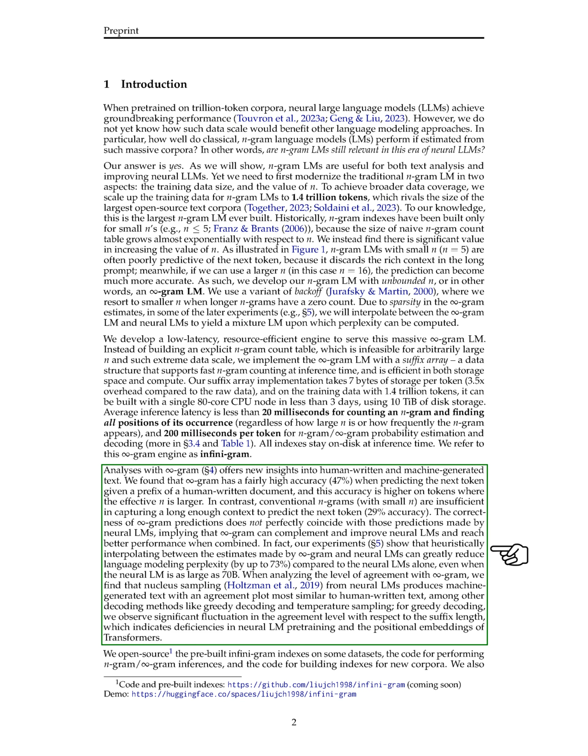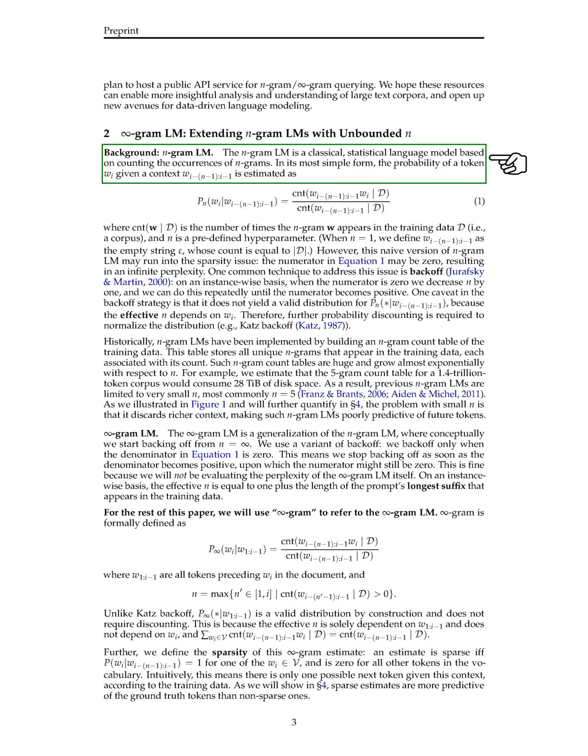Section. Extending N-gram LLMs with unbounded N. We're discussing a type of language model known as the N-gram language model, which is a traditional statistical approach that predicts the likelihood of a word based on the occurrence of sequences of words, or N-grams, in a dataset.